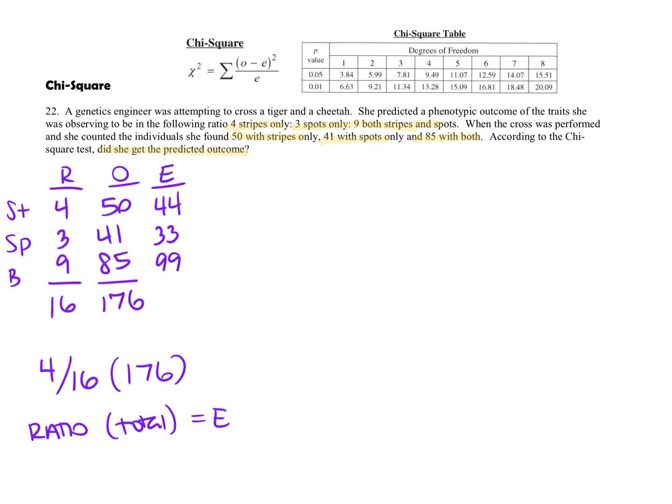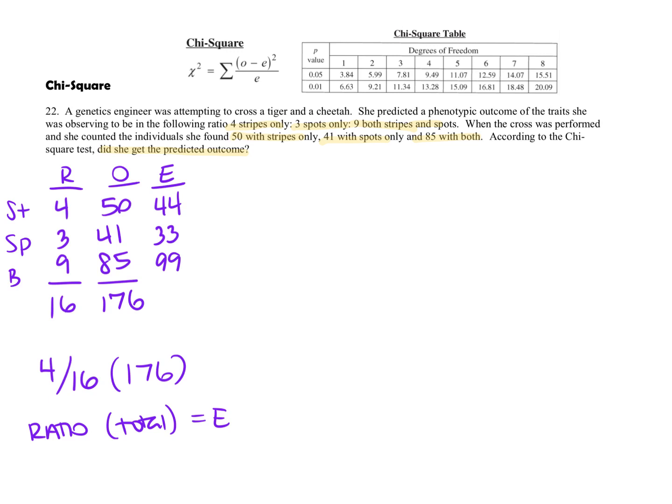So again, to get the expected, the E, you're calculating it. The O is always in the problem. To get the E, you're going to do the ratio, so 4 out of 16, 3 out of 16, 9 out of 16 times the total. You never multiply by the observed number, just the total.